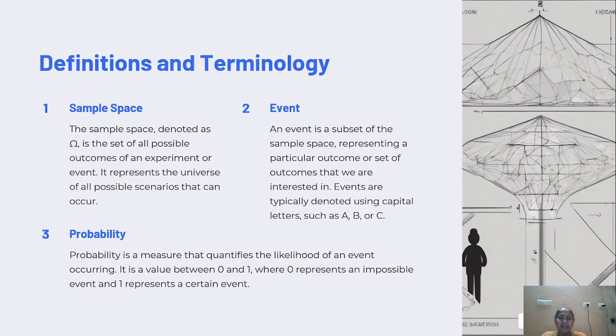Event. An event is a subset of the sample space representing a particular outcome or set of outcomes that we are interested in. Events are typically denoted using capital letters such as A, B, or C. Probability. Probability is a measure that quantifies the likelihood of an event occurring. It is a value between 0 and 1, where 0 represents an impossible event and 1 represents a certain event.